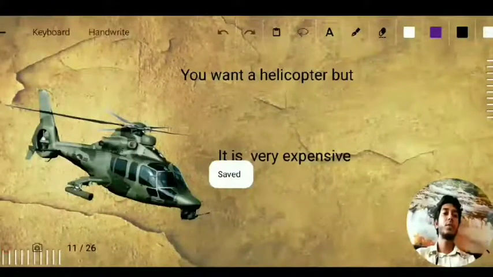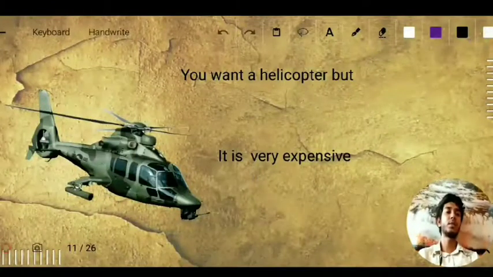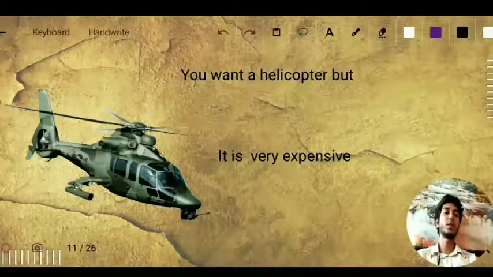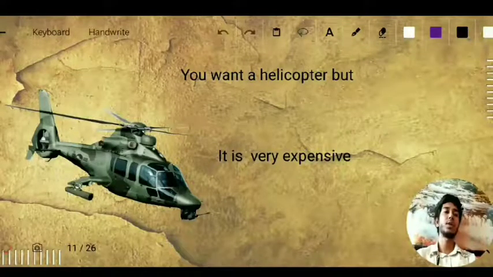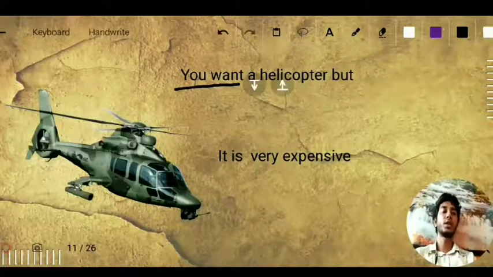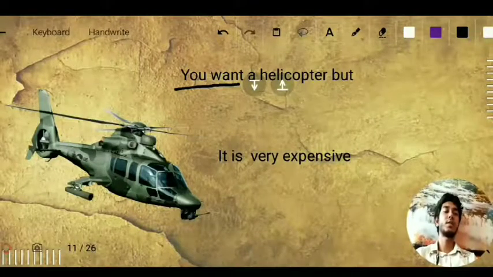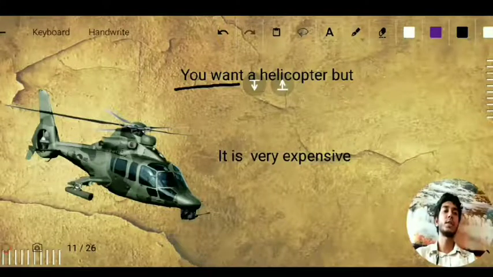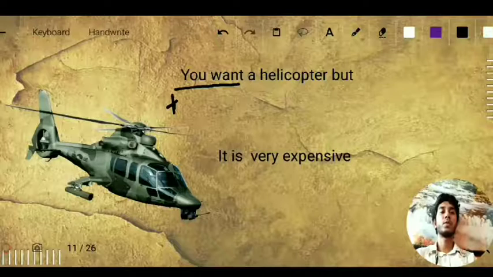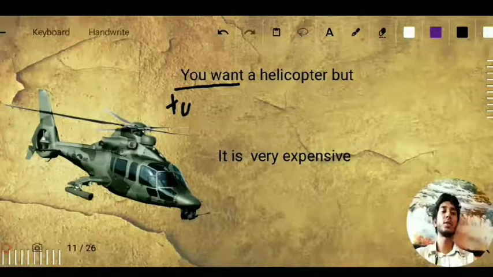You want a helicopter, but it is very expensive. The word for expensive is caro, like buying a car is expensive, caro. For helicopter, the word is helicóptero, the spelling is the same. Here we have to write you want. Again, querer, quiero, and for the second person the ending is S. So quieres, tú quieres. If you want, you can write tú, or you can just leave that.